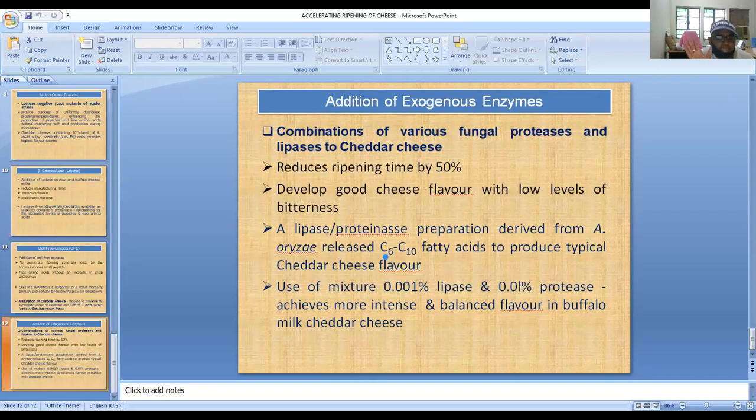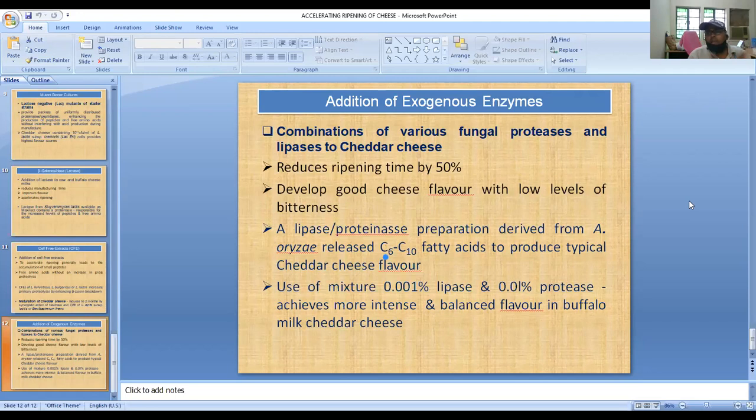So it is suggested that lysozyme encapsulated in a dextrin matrix be added to cheese milk at renneting, which would be released at pH 5.2 to 5.4. This leads to the breakdown of cells with release of intracellular peptidase, which breaks down the protein into amino acids and ultimately contributes to the flavor of the cheese. So these are the means by which we improve the flavor and accelerate ripening of cheese.